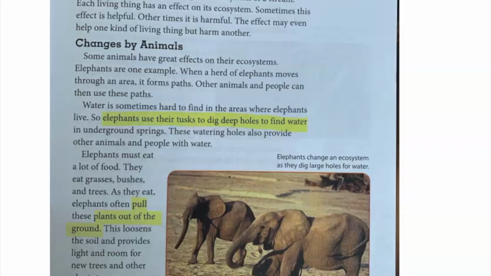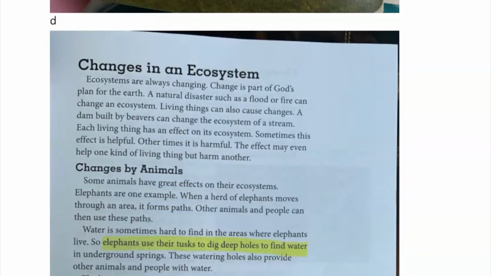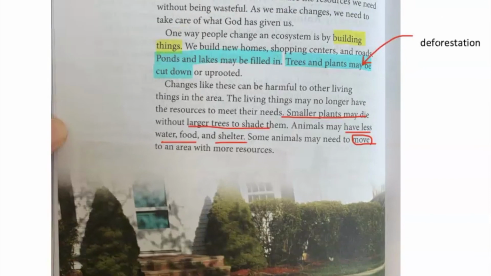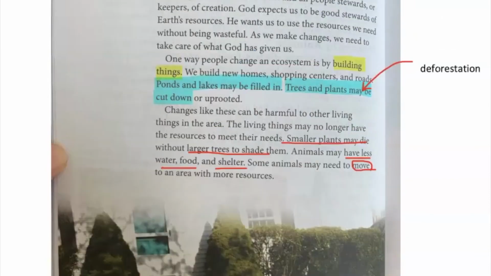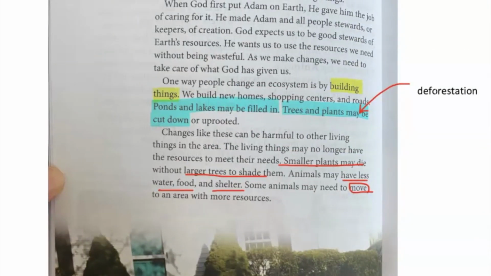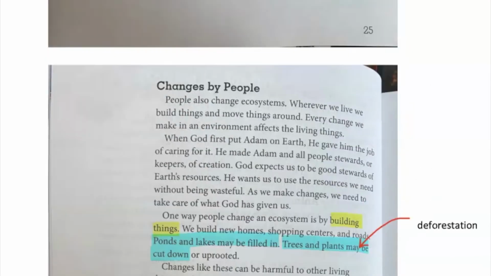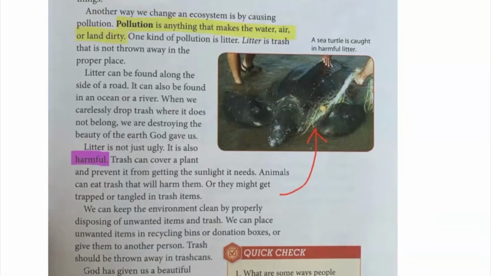However, there are some negative changes like cutting down trees, filling in ponds and lakes with soil, and throwing away trash like pollution. So in this lesson, I want you to understand the possible changes in the ecosystem, and what we as people do to the ecosystem.